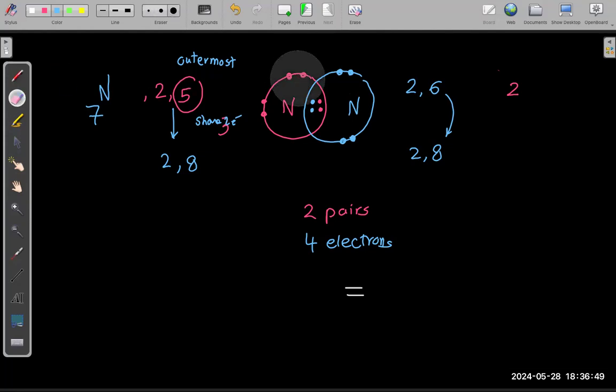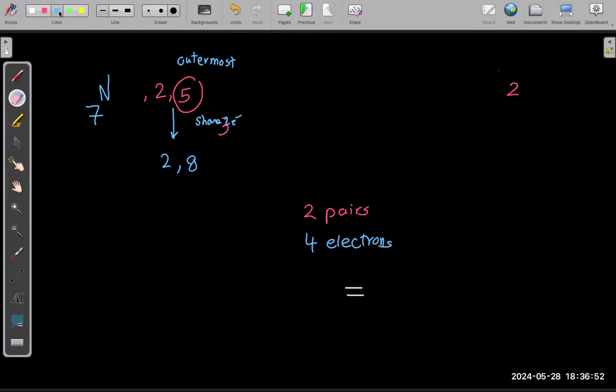Let's draw it from the beginning. We said every one of them shares 3 because it needs 3. Originally, it had how many in the outermost shell? You don't draw the 7. You only draw the outermost 5. You are sharing 3, so 1, 2, 3, and 2 not shared. They are kept for it. It is its own. So the total is 5. It shares 3 and 2 not shared. On the other side, it also shares 3 and 2 not shared.